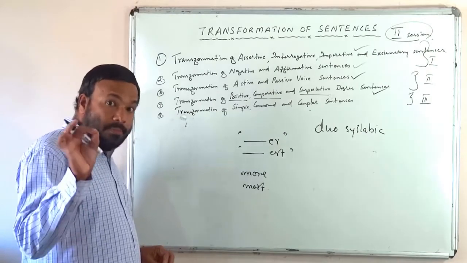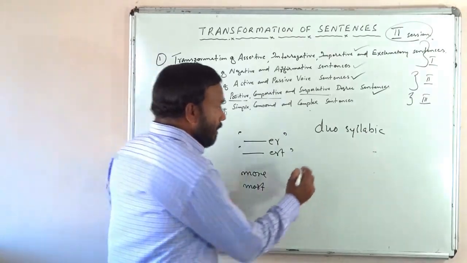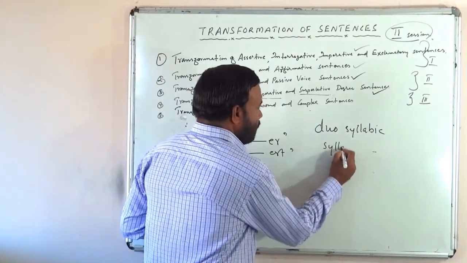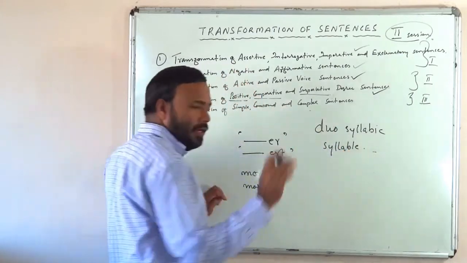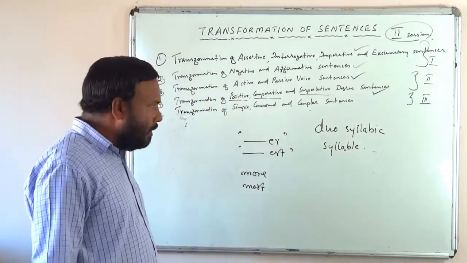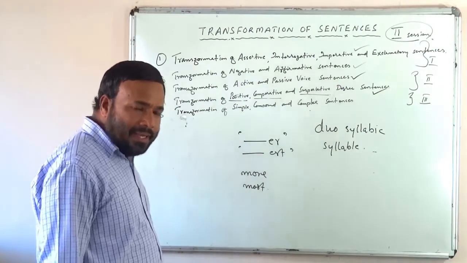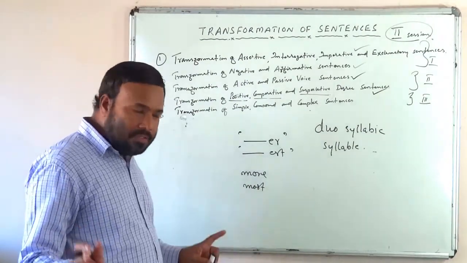So what matters is the syllable. What matters is the syllable in an adjective. How many numbers of syllables are there? And what is this syllable? That is a question now.